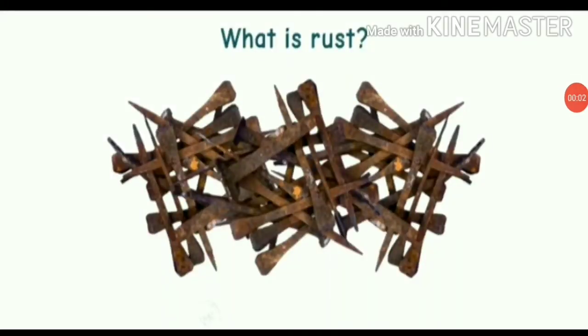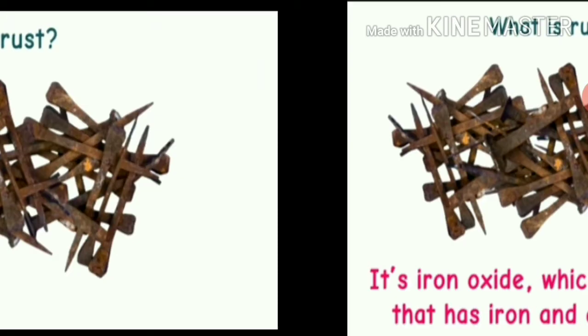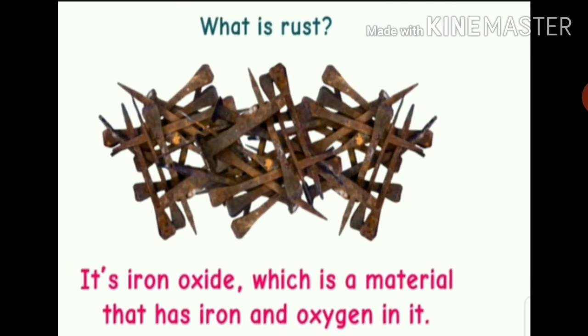So students, now we discuss the reaction of iron metal with oxygen of air which takes place in nature. Before we discuss this reaction, you first give me the answer. What is rust? Very simple. It's iron oxide, which is a material that has iron and oxygen in it.